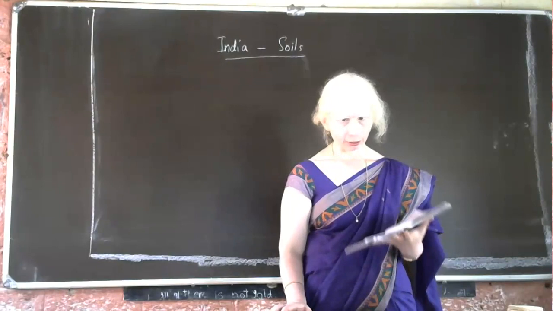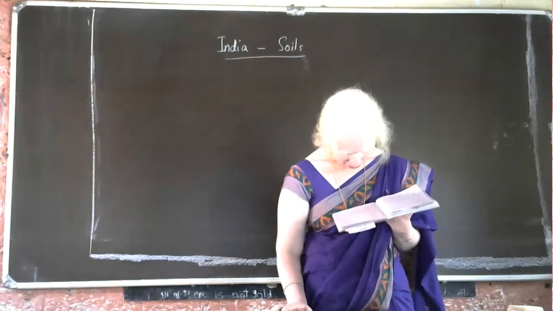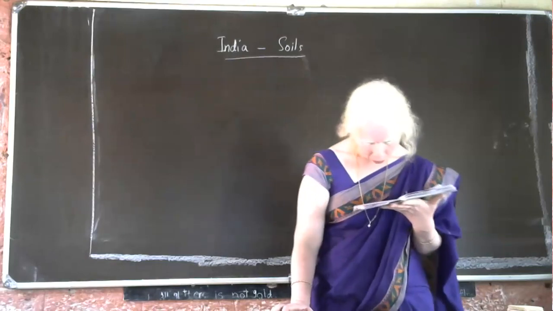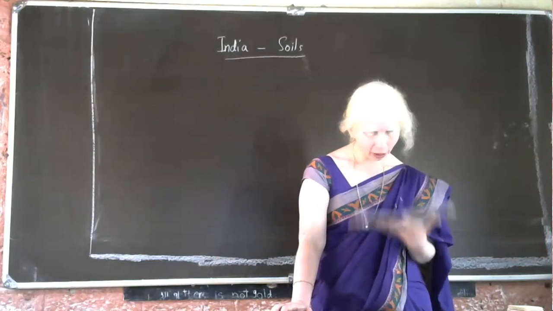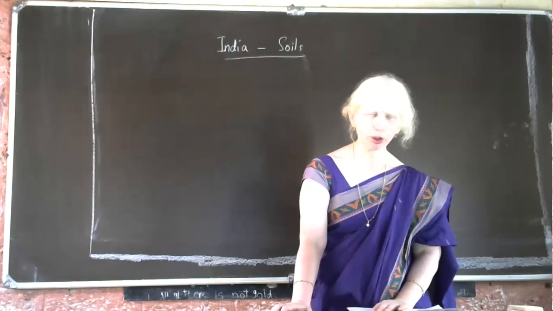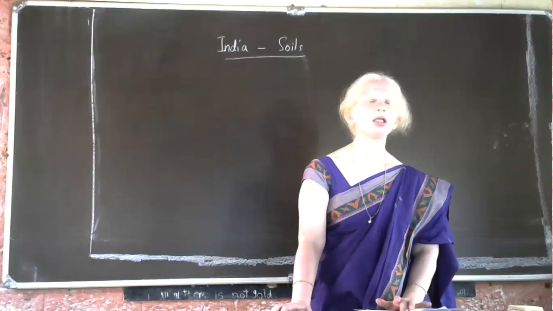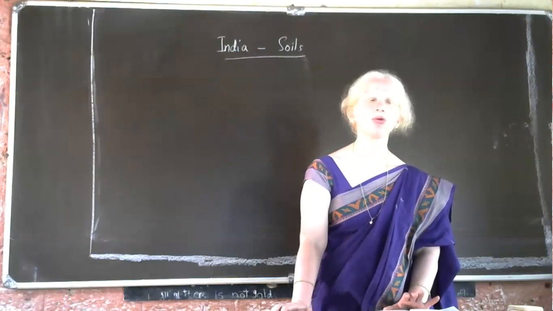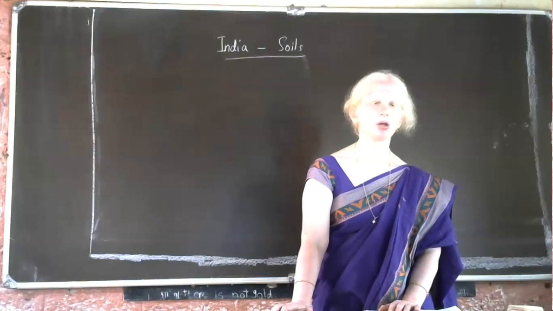Yes, you can see there mountain soil. How is it formed? It is formed by the decomposition of organic matter. So this soil is rich in humus as it is formed by decomposition of organic matter, and it is fertile soil.